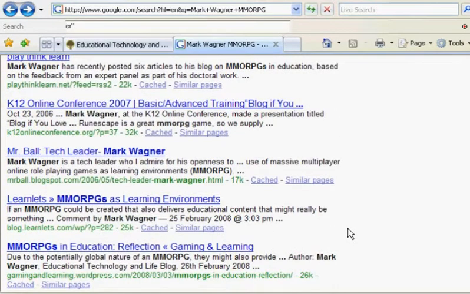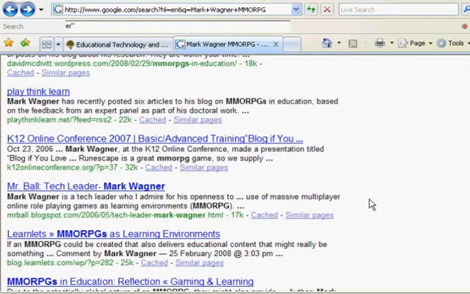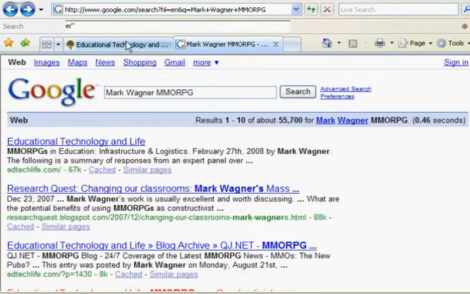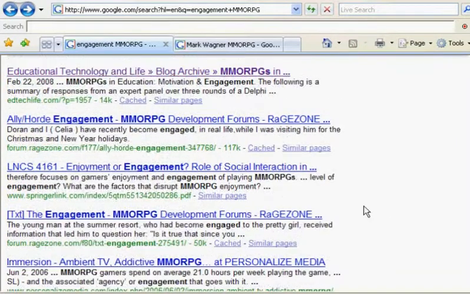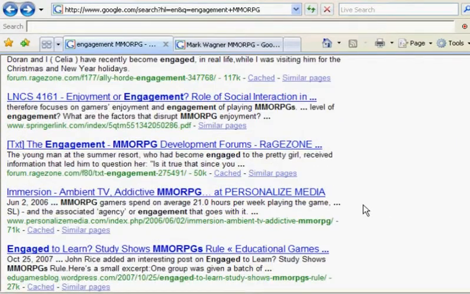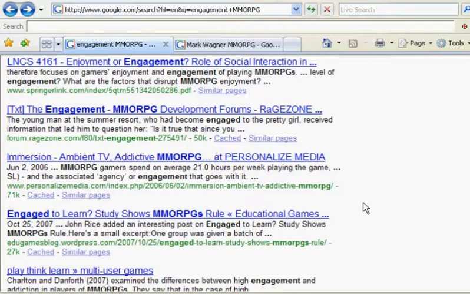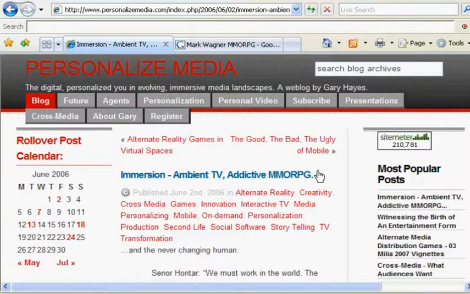So what we're going to do now, let's go back to our starting point. Scroll down some more, read. Oh, that's interesting. I noticed that immersion and engagement are being used. So I want to write a note to myself that we're going to look at some immersion things here. So we have immersion and engagement. That might be synonymous. Let's see what we come up with.